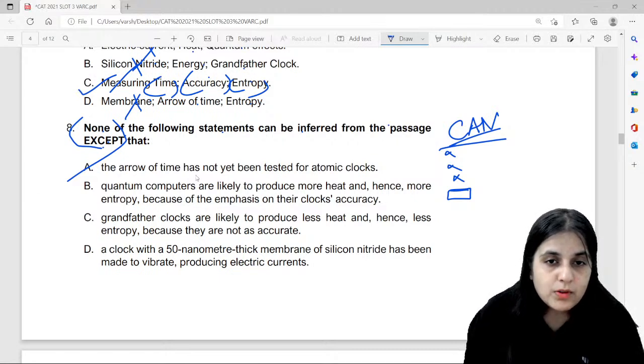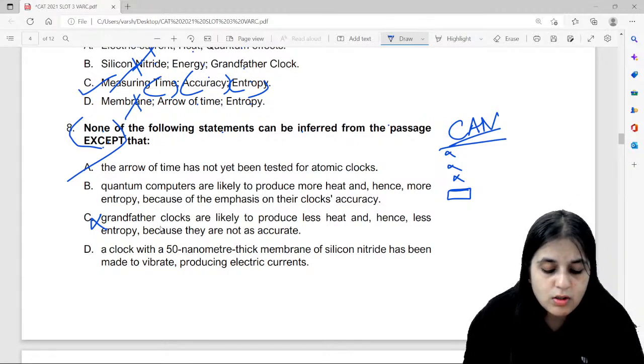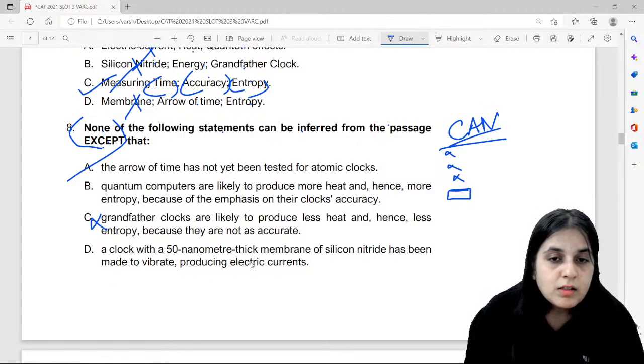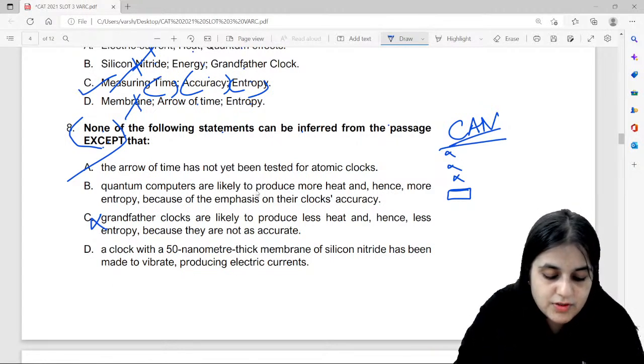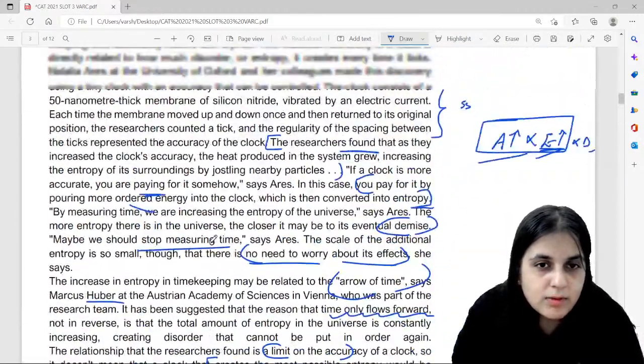The arrow of time has not yet been tested for atomic clocks. Quantum computers are likely to produce more heat and hence more entropy because of the emphasis on their clock's accuracy. Grandfather clocks are likely to produce less heat and less entropy. But guys, this one is out. Just now, whose question was it? It was Amit's question, and I showed that grandfather clocks are not more accurate or more precise. A clock with a 50 nanometer thick membrane of silicon nitride has been made to vibrate, producing electric currents. Now guys, what is your answer option? Tell me quickly. Come on.